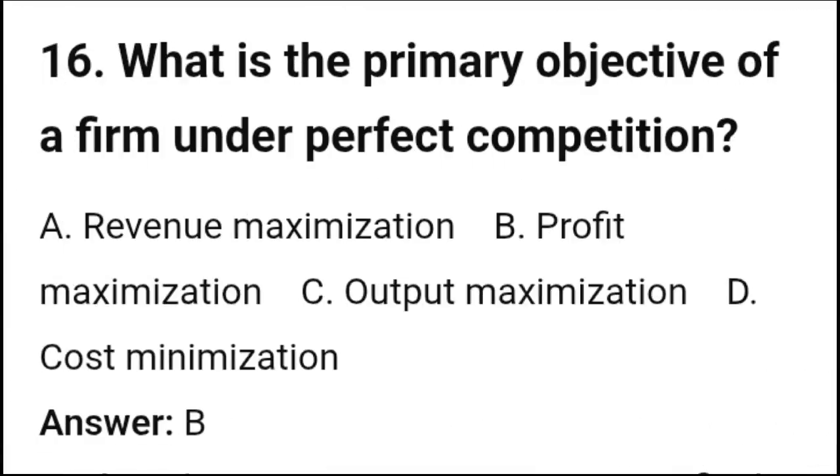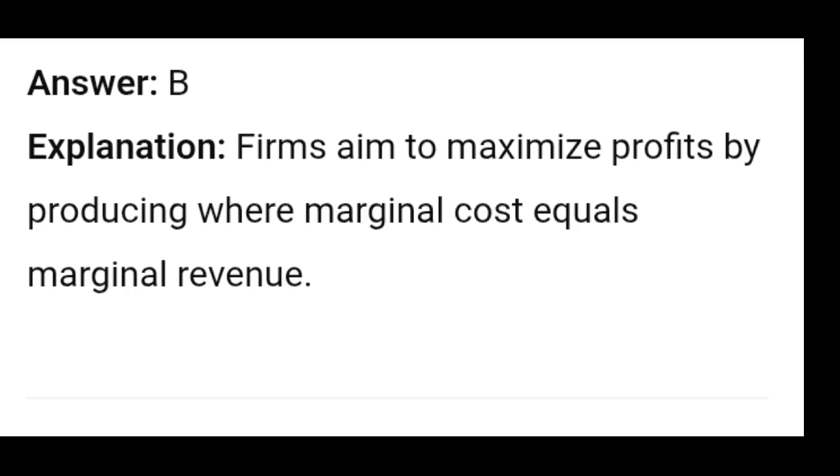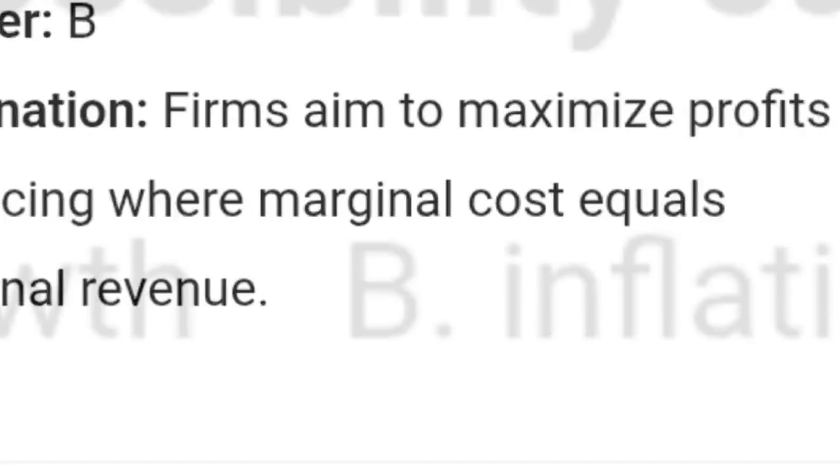16. What is the primary objective of a firm under perfect competition? A. Revenue maximization, B. Profit maximization, C. Output maximization, D. Cost minimization. Answer B. Explanation: firms aim to maximize profits by producing where marginal cost equals marginal revenue.